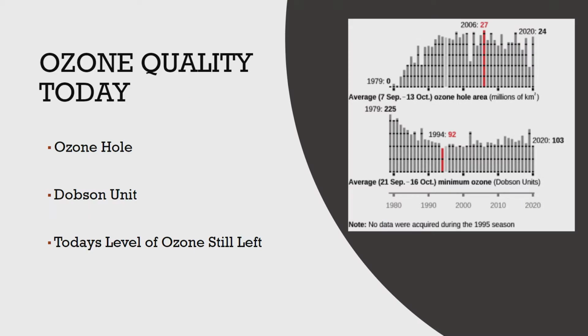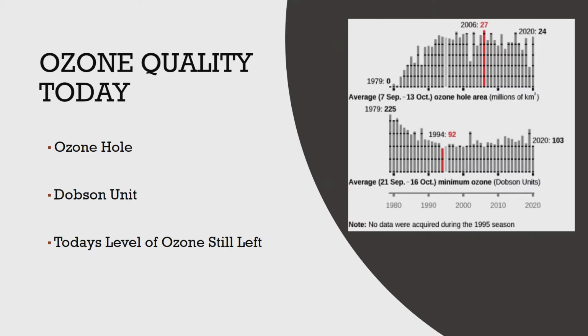Ozone quality today. For the past few decades during spring in the southern hemisphere, there are chemical reactions that occur that involve the chemicals commonly known as chlorine and bromine. These chemical reactions cause the ozone layer in the south polar region to be destroyed rapidly and severely. This depleted region is known as the ozone hole.